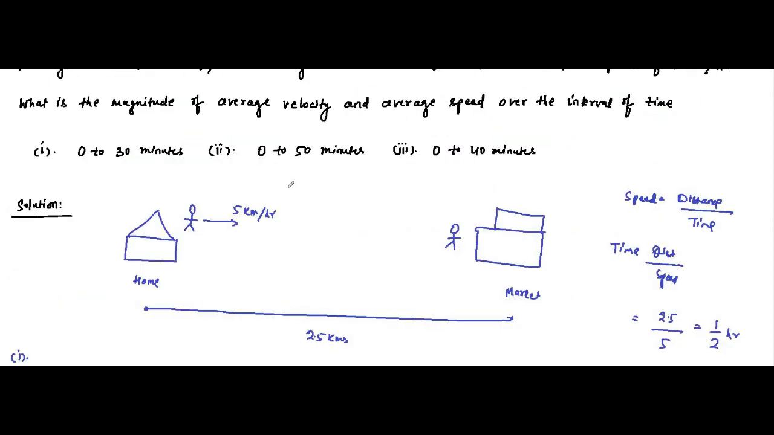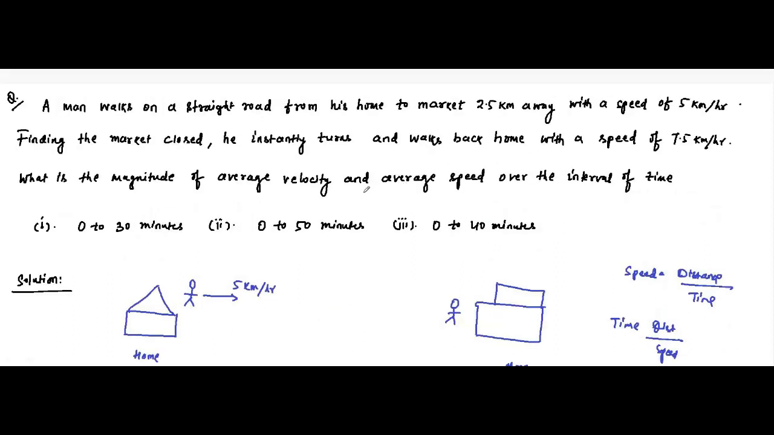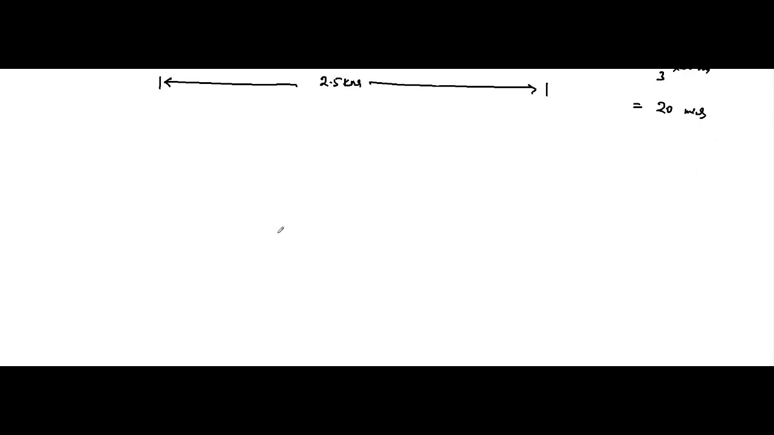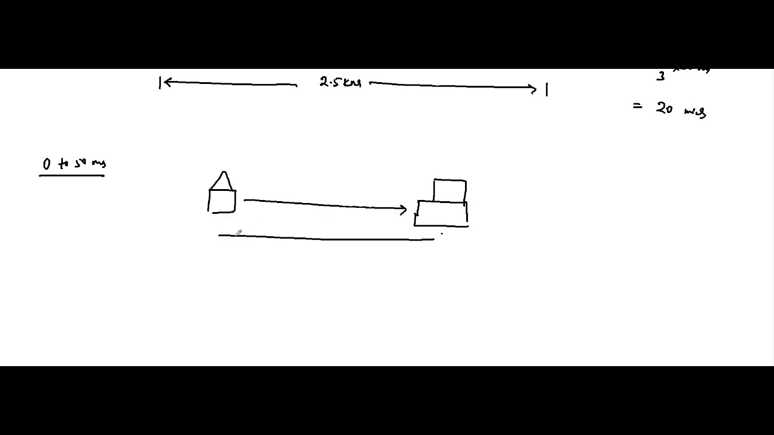Now understand the question here. It has been asked to calculate the average velocity and average speed over the time interval 0 to 50 minutes, not 30 to 50 minutes, 0 to 50 minutes. So here we have to consider what has happened in the interval 0 to 50 minutes. In this entire time interval, the man started from his home, reached the market. Finding the market closed, he turned back and again reached his home.